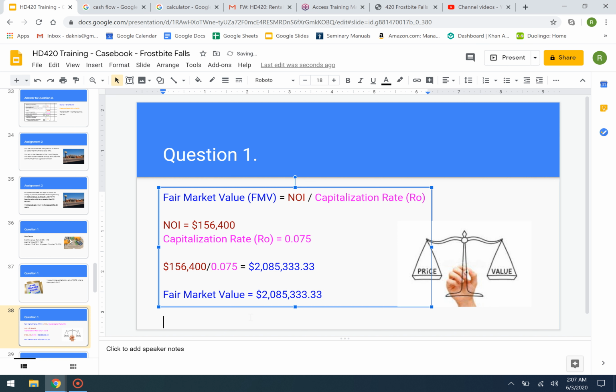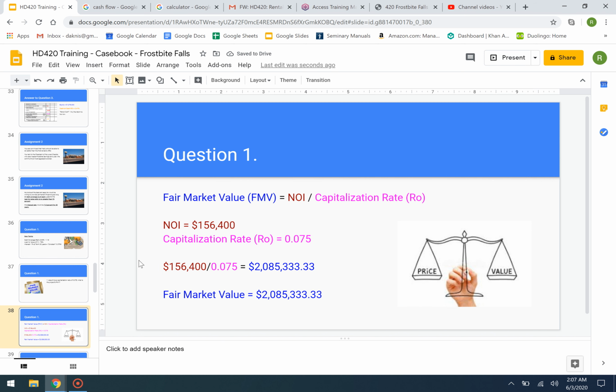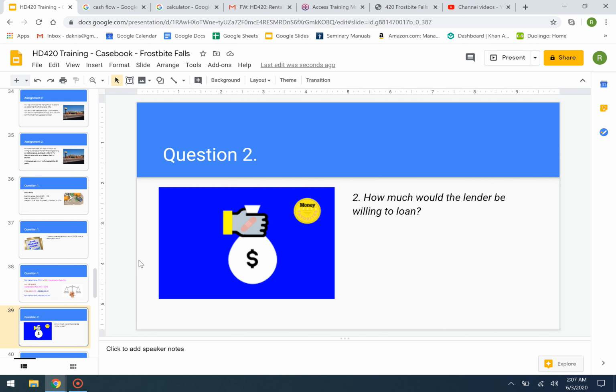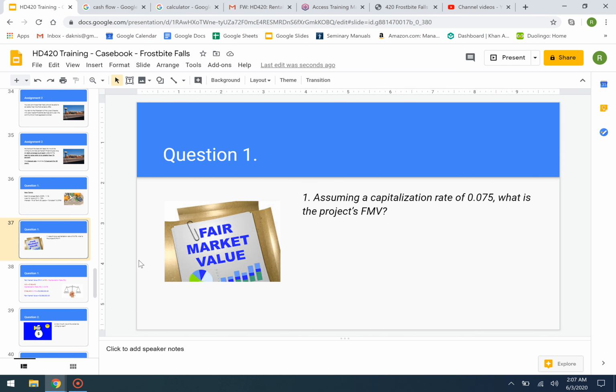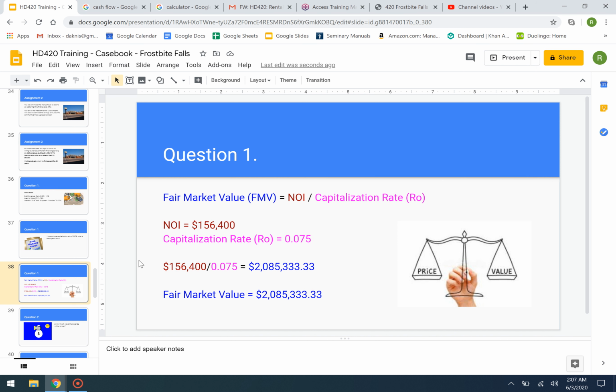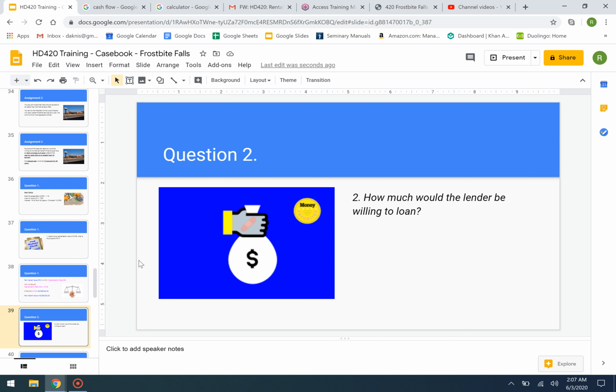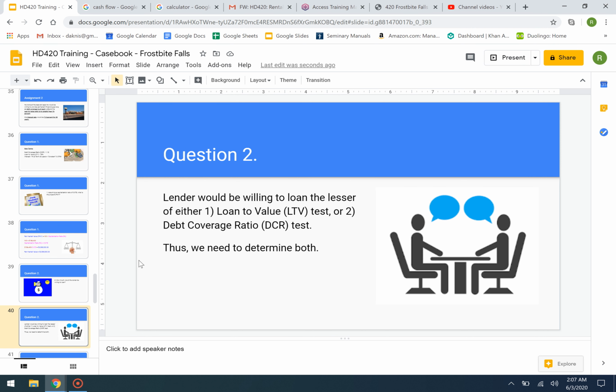Okay, so that's our fair market value. And so that answers question 1, what is the fair market value? $2,085,333. Going down to question 2, how much would the lender be willing to loan? Looking at this, the lender would be willing to loan the lesser of either the loan to value test or the debt coverage ratio test. Thus, we need to determine both.